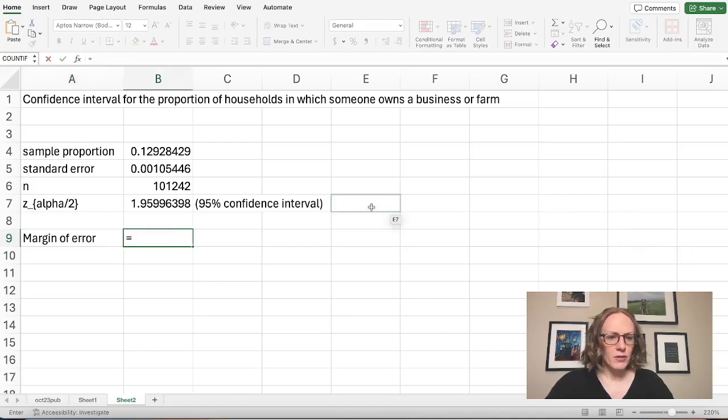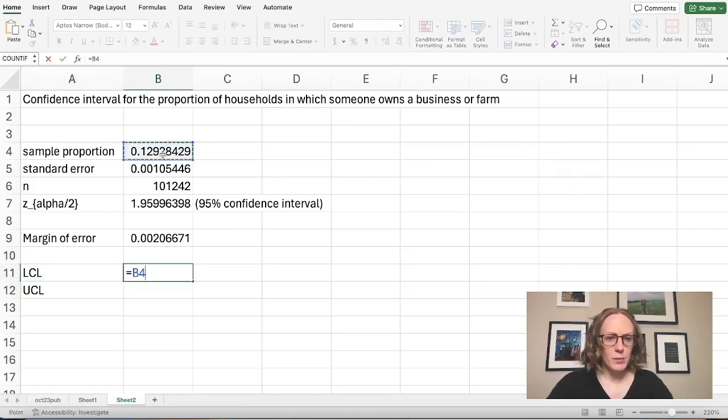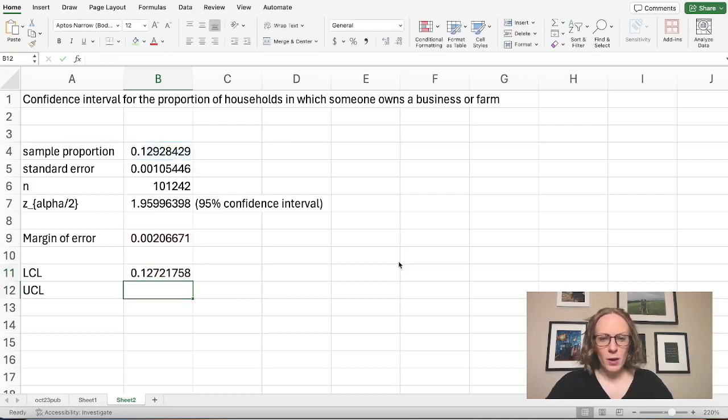And that margin of error will be the z value times that standard error estimate. And now we're ready to find our confidence interval. So for the lower limit, we'll start at our sample proportion and subtract the margin of error. And for the upper limit, we'll again start at that sample proportion and add the margin of error.